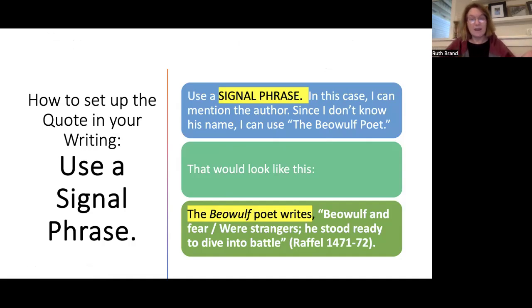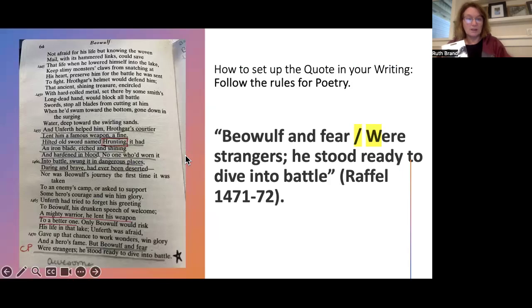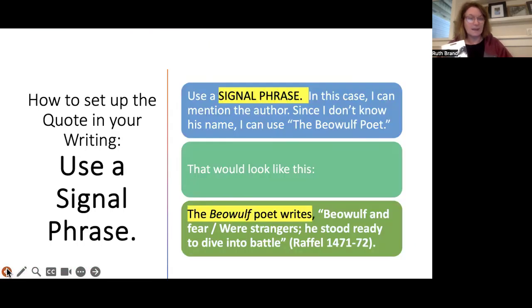That's how we can identify him. So I'm going to use the Beowulf poet. So what would that look like for a signal phrase? It would look like, I don't know why that slide advanced. The Beowulf poet writes, "Beowulf and Fear were strangers. He stood ready to dive into battle."